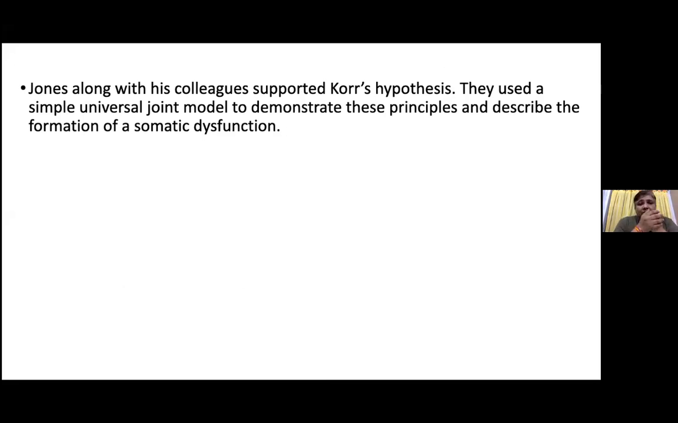So Jones, along with his colleague, supported the hypothesis. They used a simple universal joint model to demonstrate these principles and describe the formation of somatic dysfunction. Okay.